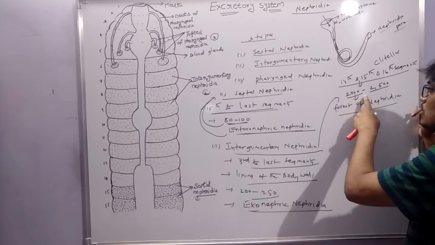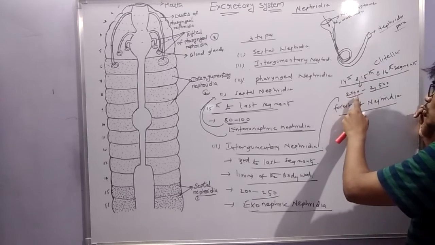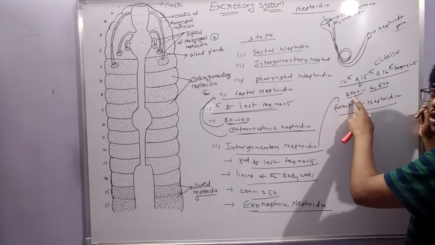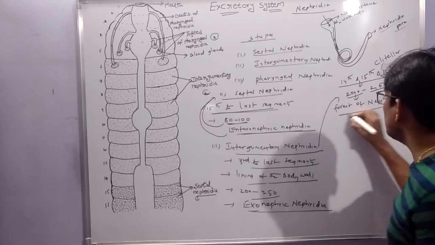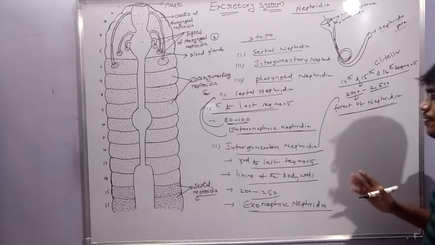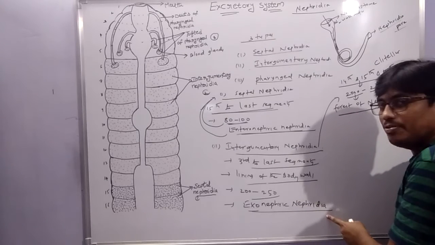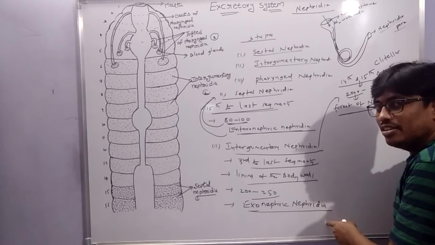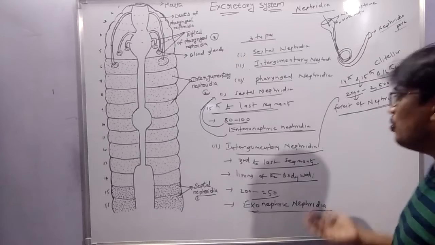The 14th segment has 2000 to 2500 integumentary nephridia, the 15th has 2000 to 2500, and the 16th has 2000 to 2500. So this nephridia is also called the forest of nephridia. Integumentary nephridia, or another name, exonephric nephridia, collect the nitrogen waste material, which is eliminated through the skin. So this type is called exo. Exo means outside the body.